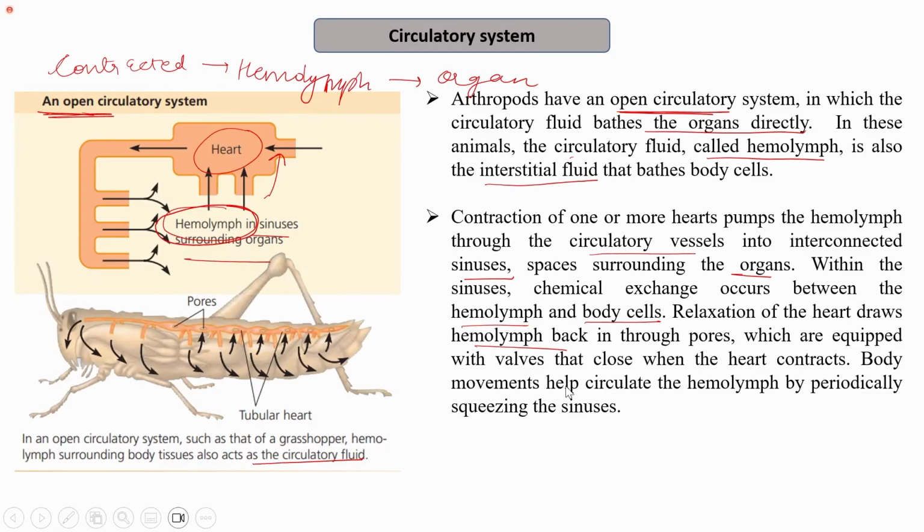So body movement helps circulate the hemolymph by periodically squeezing these sinuses. So this is how it works. They have a tubular heart, for example, in the case of grasshoppers.